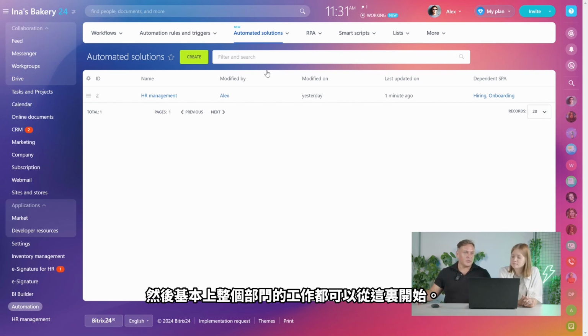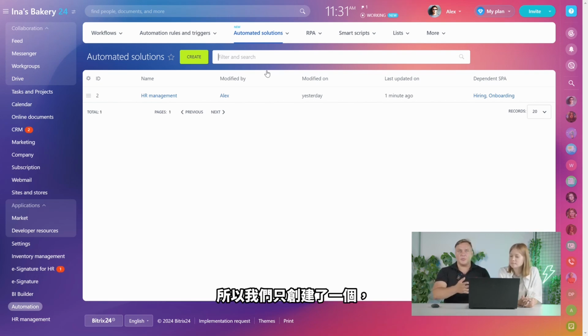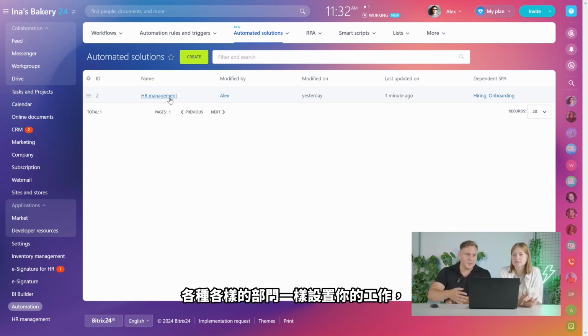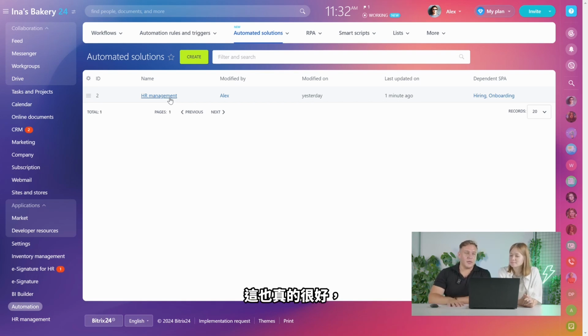Then basically this whole department's work can be based from here. So we created just one. It's called HR management, and it consists of several smart process automations. The same way, you can set up your work for your legal department, your accounting department, all kinds of departments, right? So it's really nice, and it helps you automate a lot of processes and make them simpler.